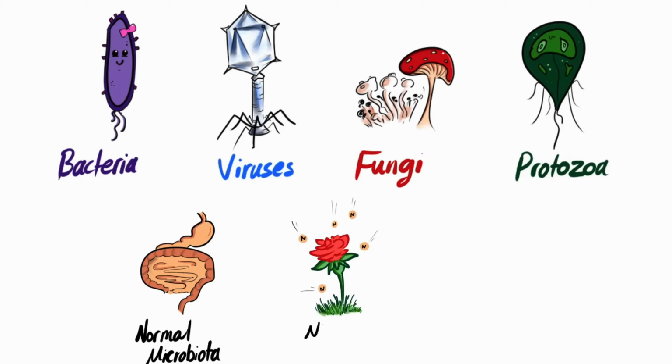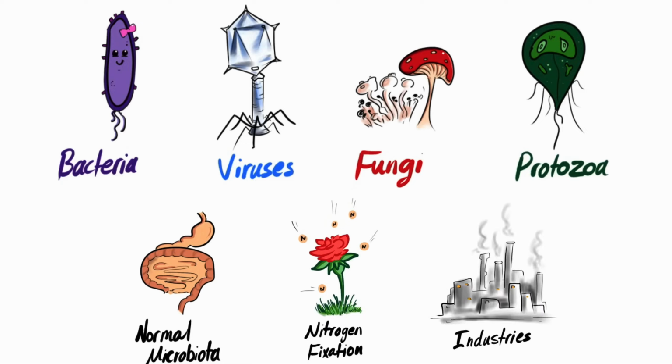In plants, the bacteria is responsible for nitrogen fixation. And in animals, it helps in cellulose digestion. Also, these microorganisms are used in industries. Generally, we divide the organisms, these bacteria, viruses, and fungi, according to their characteristics.